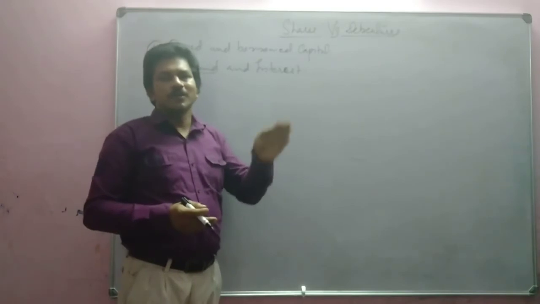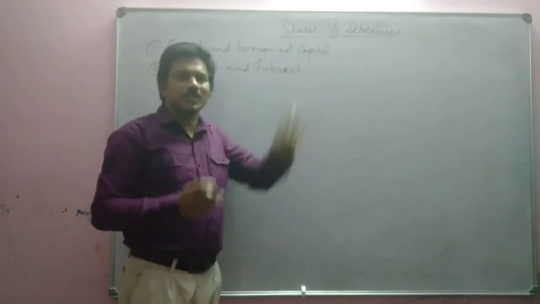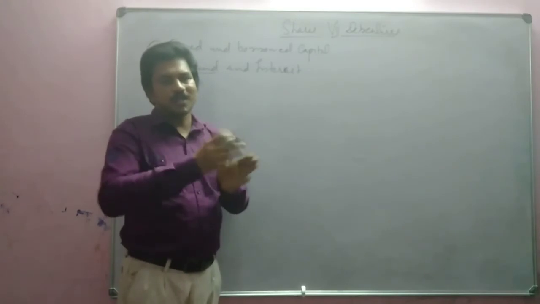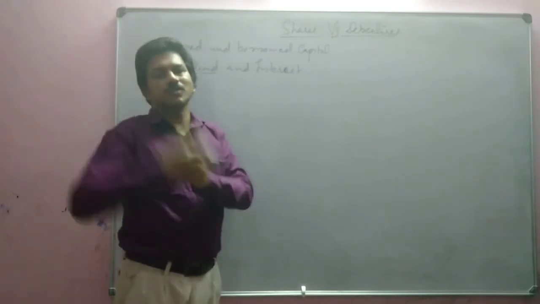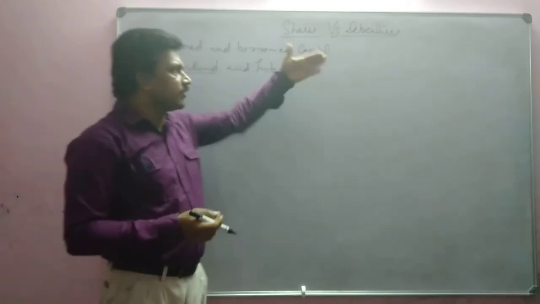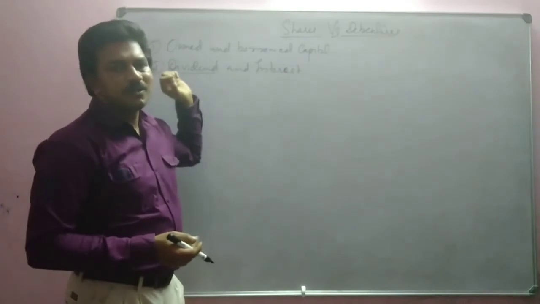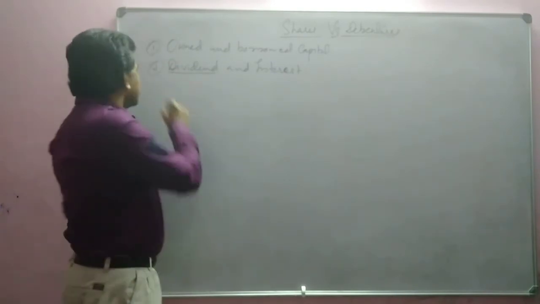So in the first half you will get 6%, half of 12%, and the remaining half you will get at the end of the year. Anyway, for debentures you will get interest, and for shares you will get dividends.